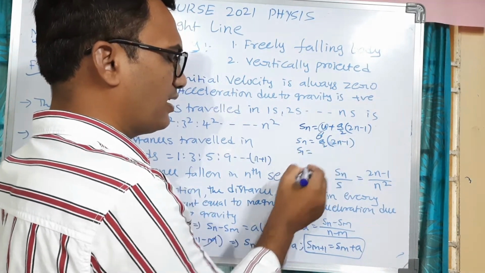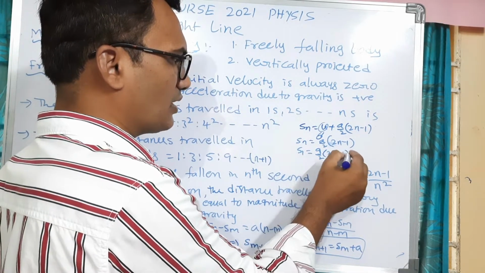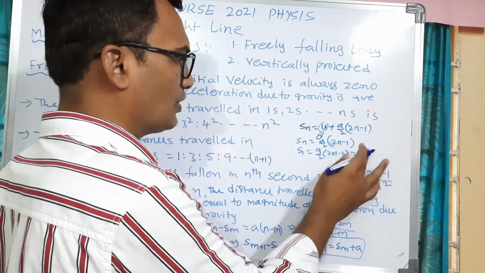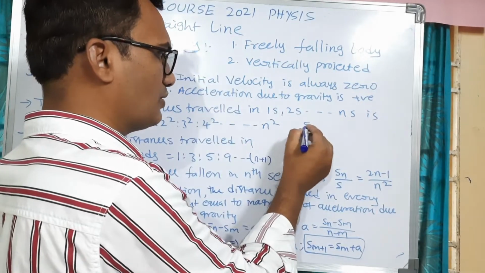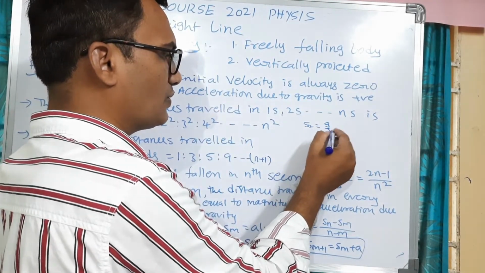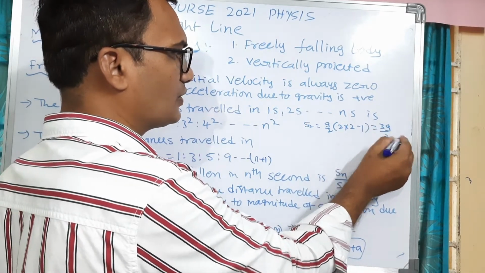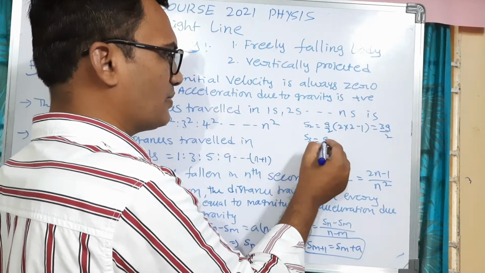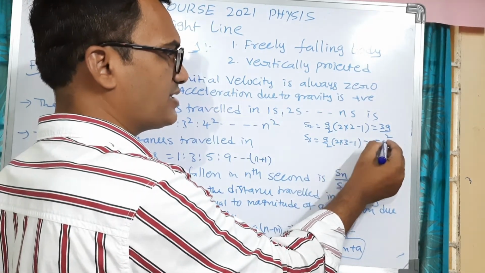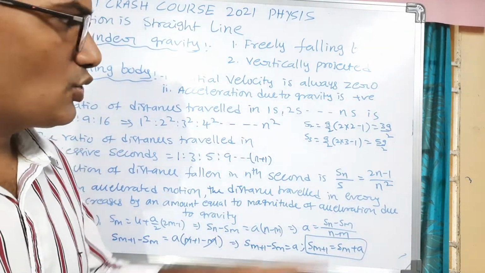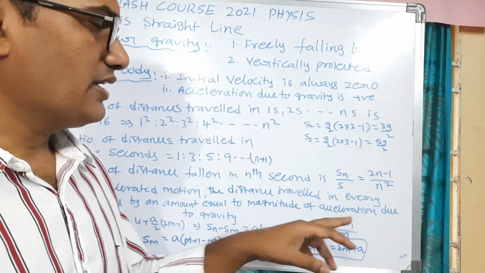Suppose the first second: a means g, so g by 2 into 1 minus 1... so taking 2n minus 1 as 1, it will be g by 2. For the second, S2 is equal to g by 2 into 2 minus 1, wait, 2 into 2 minus 1, so it will be 3g by 2. Similarly, S3 is equal to g by 2 into 2 into 3 minus 1, so this will be 5g by 2. If you take the ratio of S1, S2, S3 and so on, it will be 1 is to 3 is to 5 and so on.